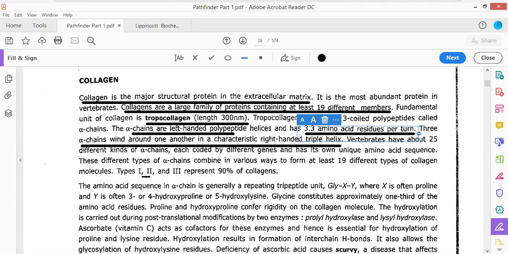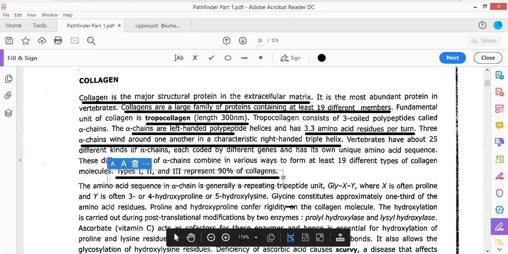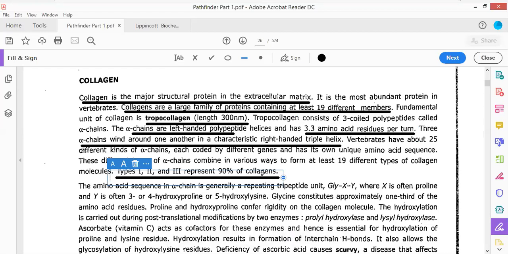So 90% of the collagen molecule is represented by just three types of collagen, and those are type 1 collagen, type 2, and type 3 collagen. Now, what are these type 1, type 2, and type 3 collagens? They differ in composition with regard to each other.